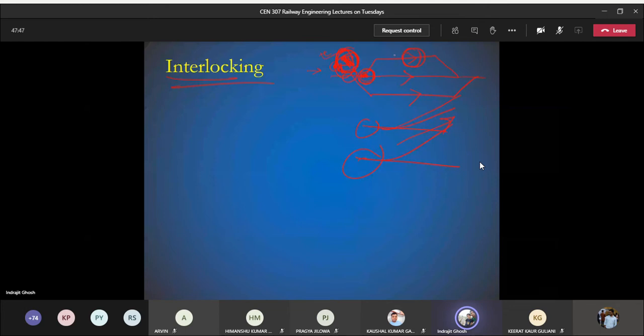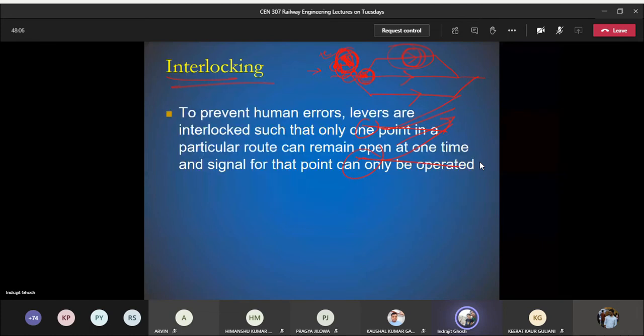There can be a train already waiting on a platform and you have not done the setting properly. So obviously the train coming from behind can hit the waiting train. So we ensure the safety of the train by using interlocking.